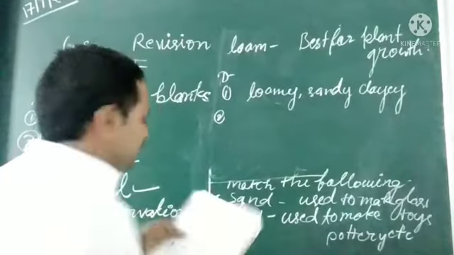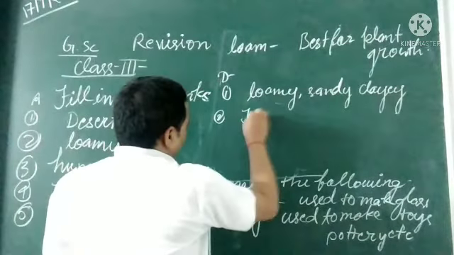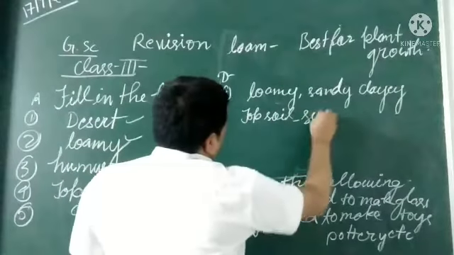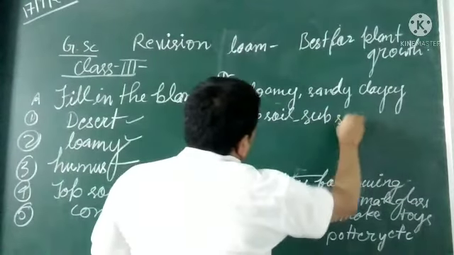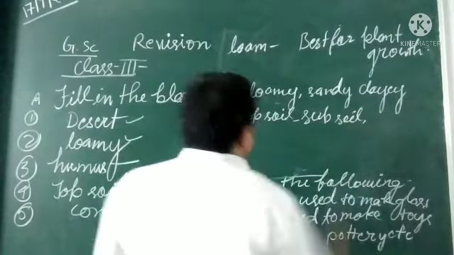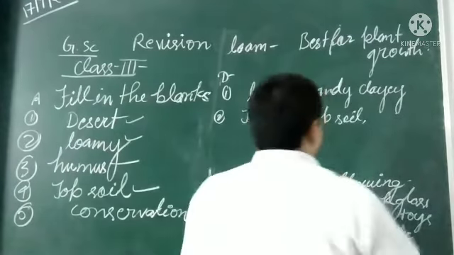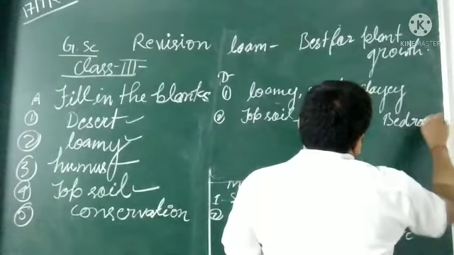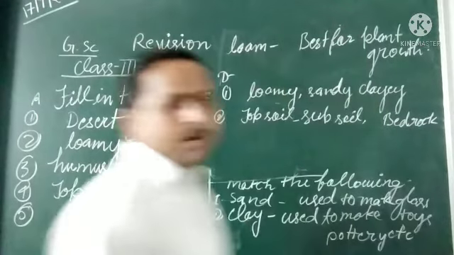Second is different layers of soil: topsoil, subsoil and bedrock.